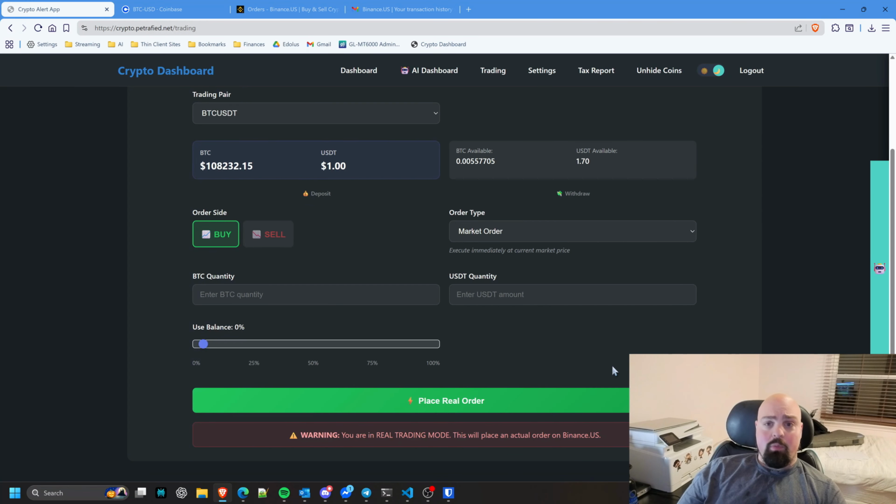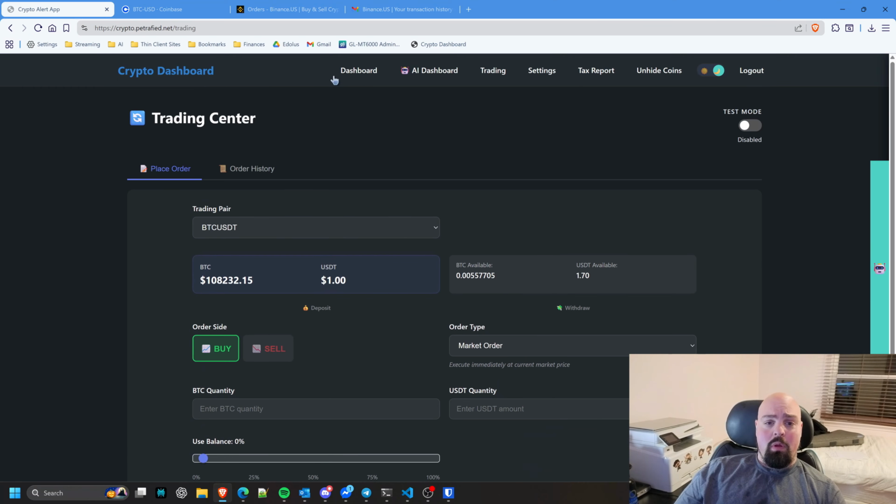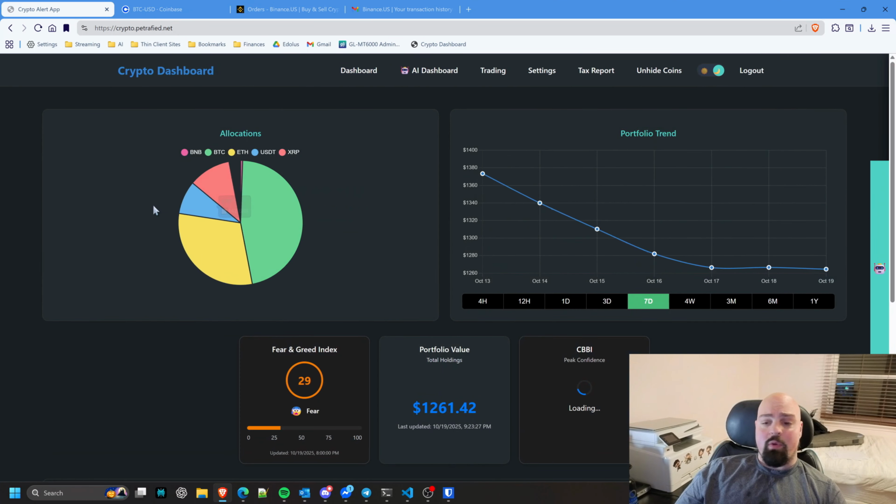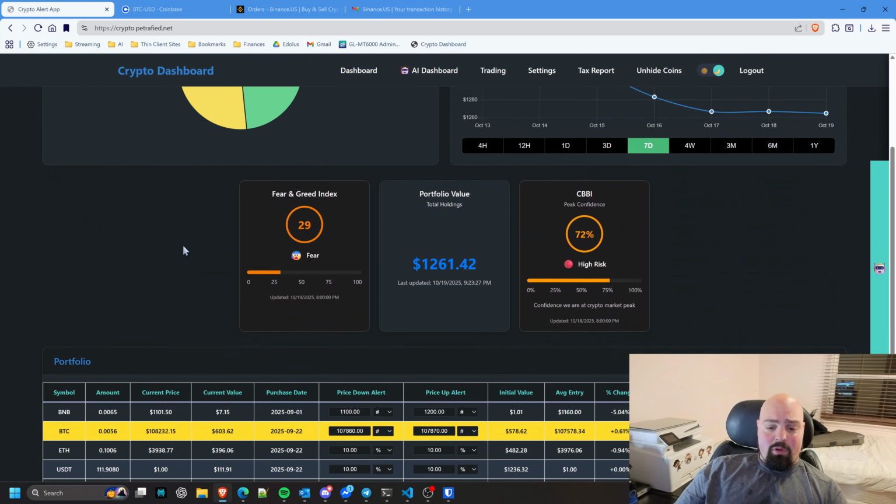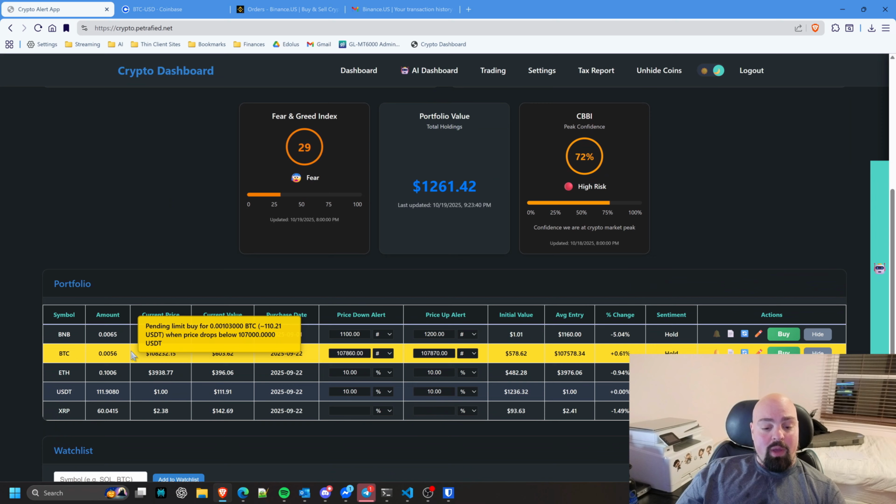And yeah, this is what you can do, folks. This is what you can do. You don't even need to use Binance.us. You can have your own site, and even if it's, you can use Binance.us. It's free. It's not a cost to use it. But you know what? Why not just do it on your own? It's fun. It's fun to vibe code. And you have more control over it. And you can see it the way you want to see it.